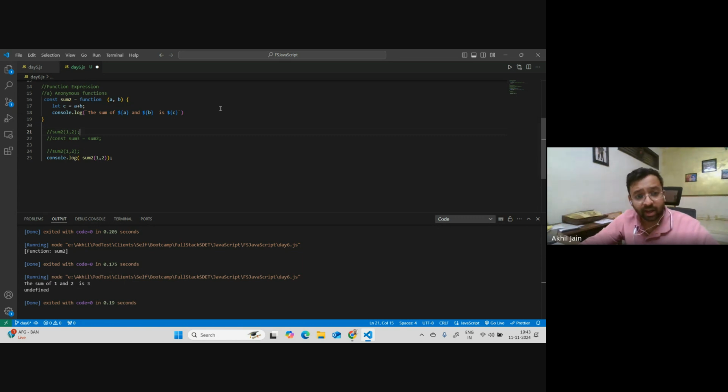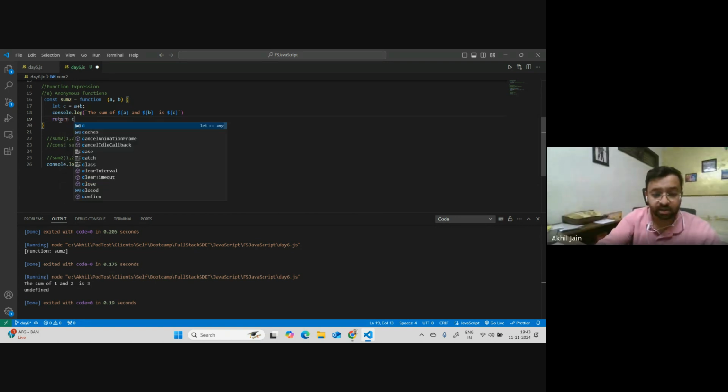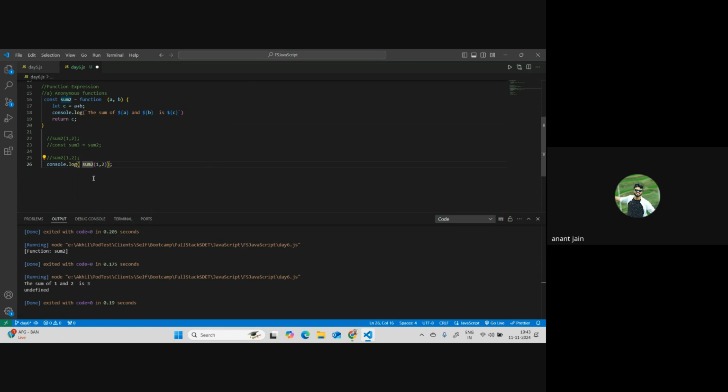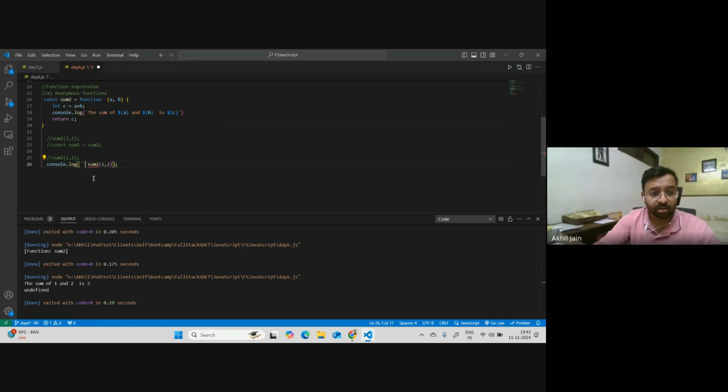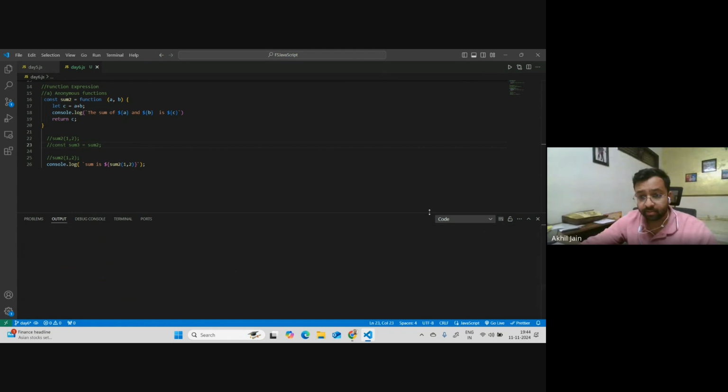Yes, right. But again, you have to make sure that you're returning something from it. If I call this, return needs to be there. You can just say return c here, right? And what I can do here is I can just call it like this. I can say sum is this. Hopefully this should run. Let's see. Let me clean this up.